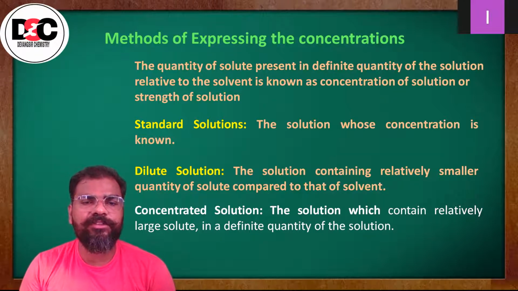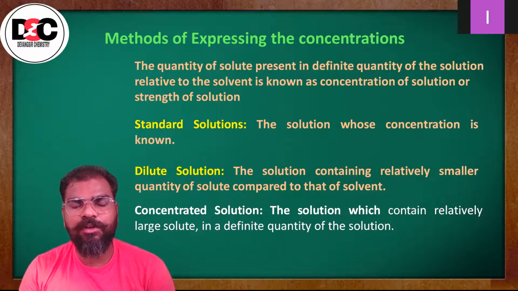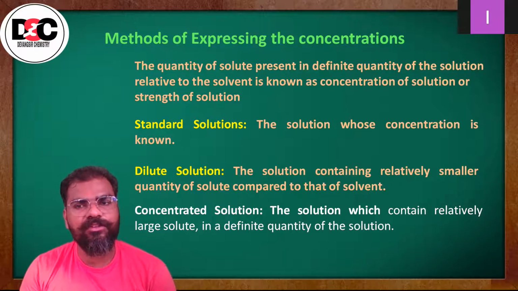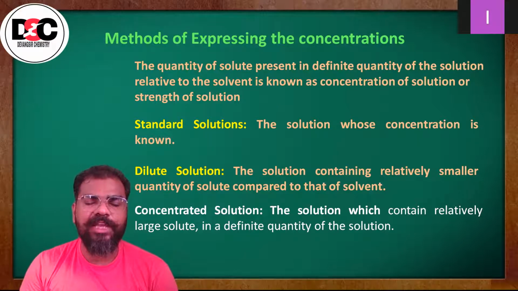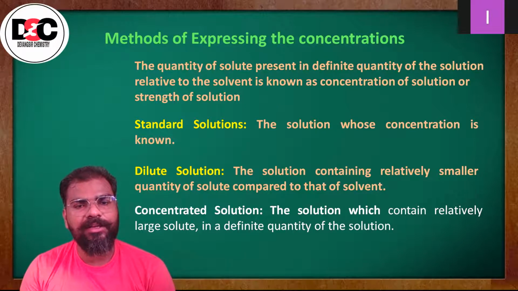The solution whose concentration is known, जिसका concentration हम जानते हो, ऐसे solution को हम standard solution बोलते हैं. Whereas dilute solution मतलब क्या होगा? The solution containing relatively smaller quantity of solute.